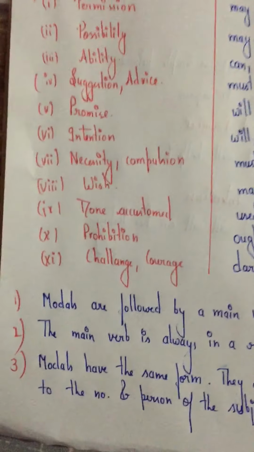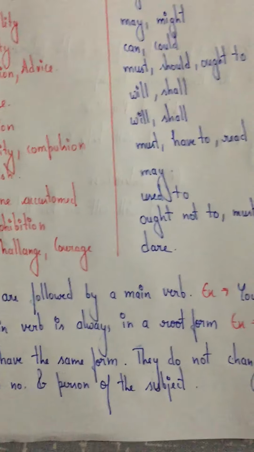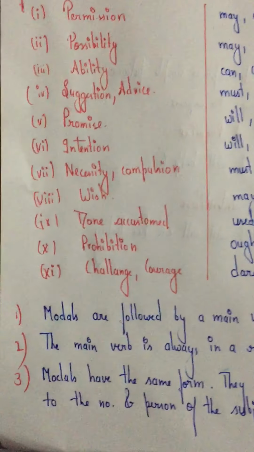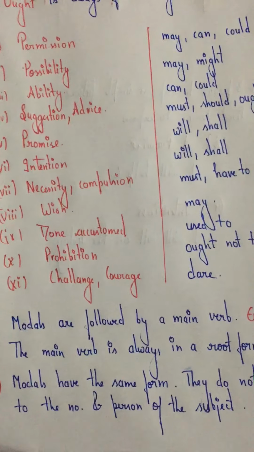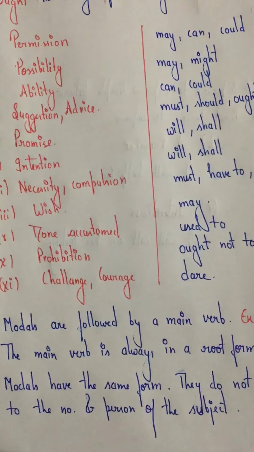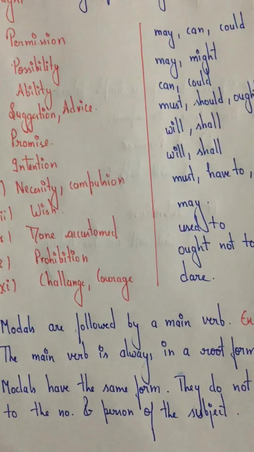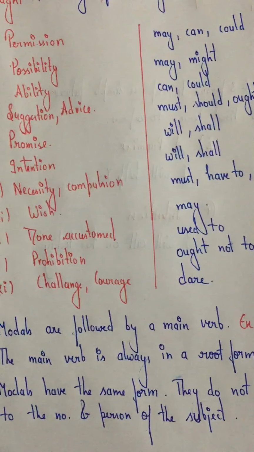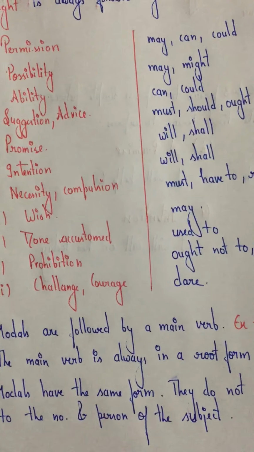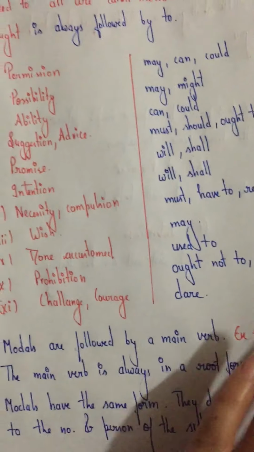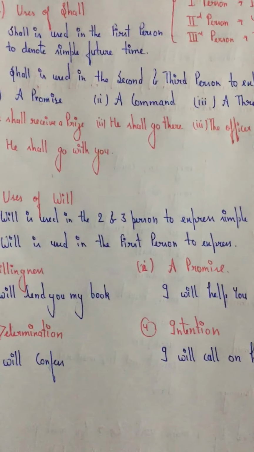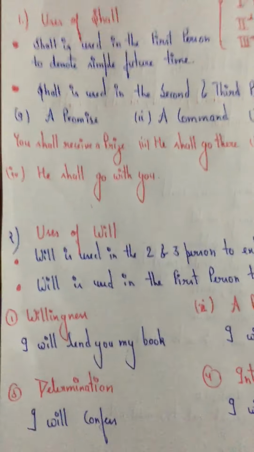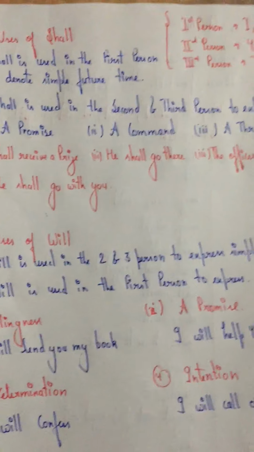Third, modals have the same form. They do not change according to the number and person of the subject. Your modals will not change according to the number or the person, right? Modals will remain the same. Now I will tell you how to use shall and how to use will.